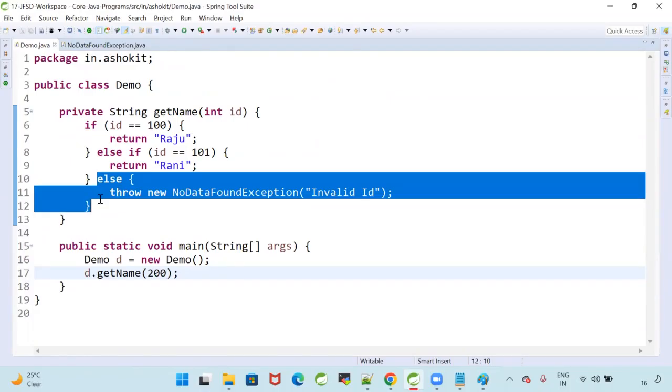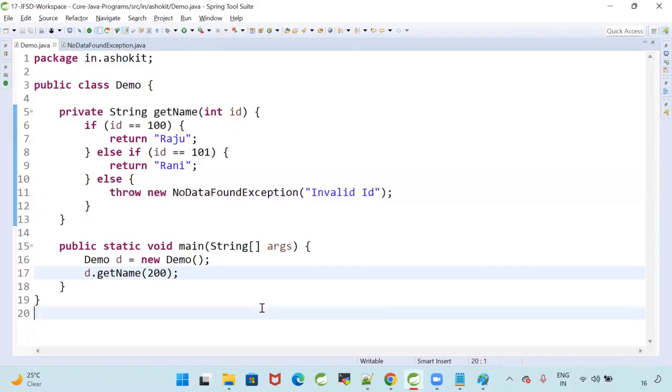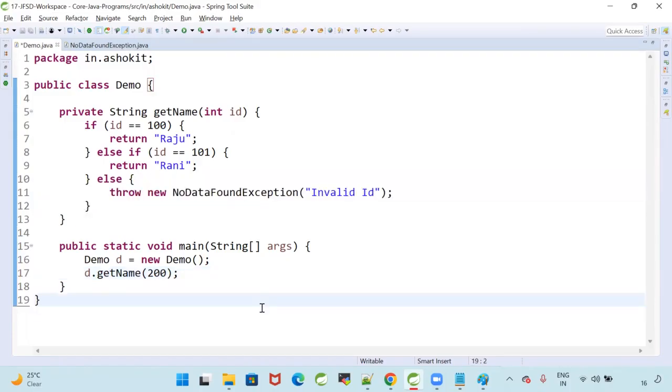Is it throwing a predefined exception or a user defined exception? It is throwing a user defined exception. Am I handling that exception? I'm not handling that exception, I'm throwing it. When you give an invalid ID, I'm throwing the exception. My program will terminate abnormally.